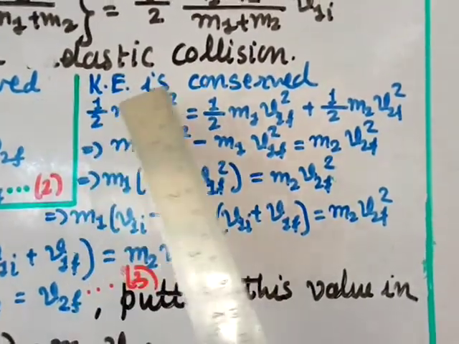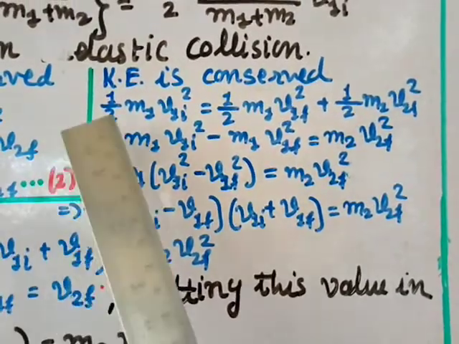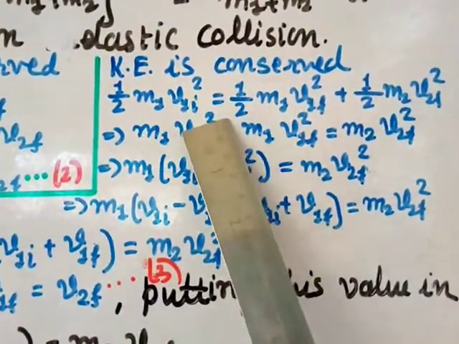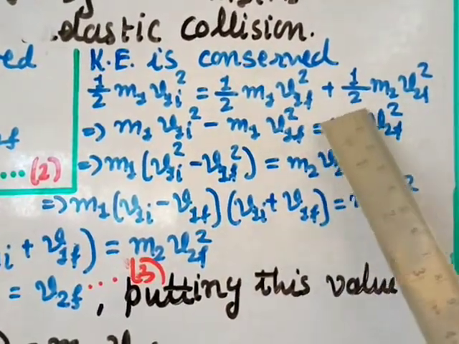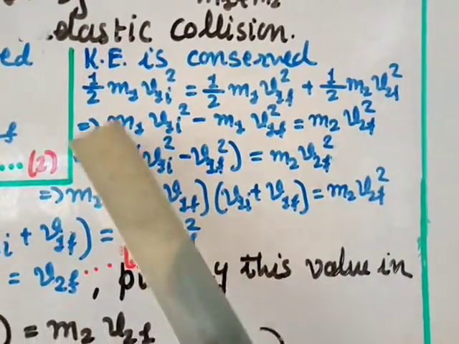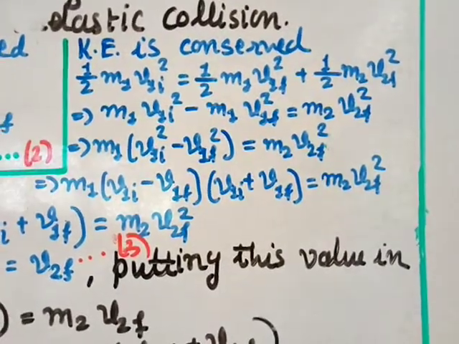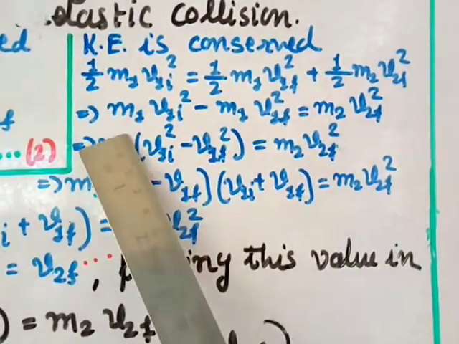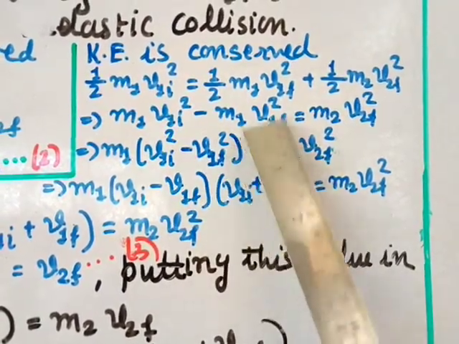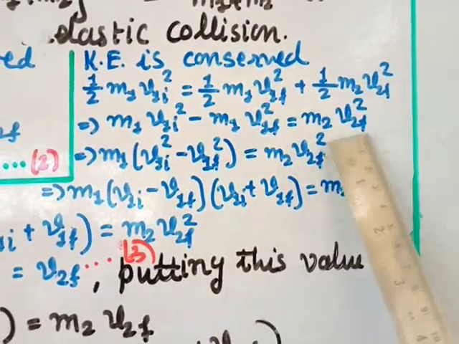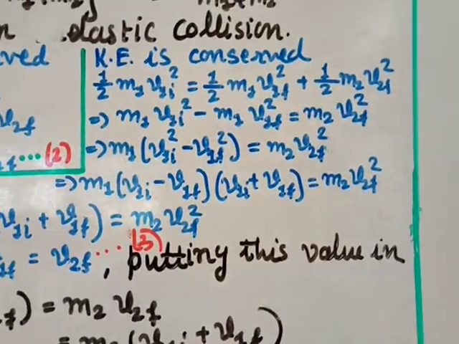Now kinetic energy is conserved, that means, you know, kinetic energy is half mv square. So initial kinetic energy will be 1/2 m1 v1i square equal to the final kinetic energy, which will be 1/2 m1 v1f square plus 1/2 m2 v2f square. Here all have got 2, right? So I can multiply each term by 2. So you get m1 v1i square, and the m1 v1f square term transferred over here, so minus m1 v1f square equal to m2 v2f square. I have transferred this term over here, and I have multiplied each term by 2.